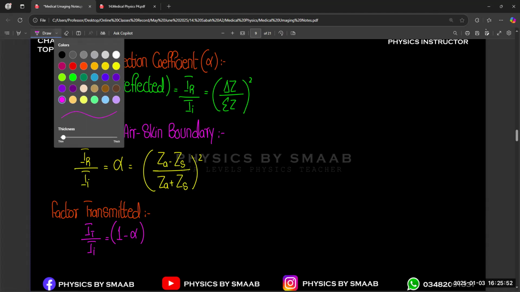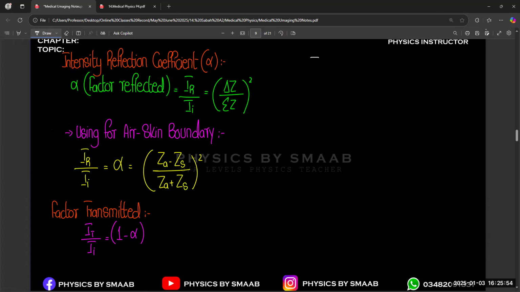So in other words, we can say that the incident intensity is going to be split into reflected and transmitted, right? So if we add them, we get the original value again. Any confusion? Okay.